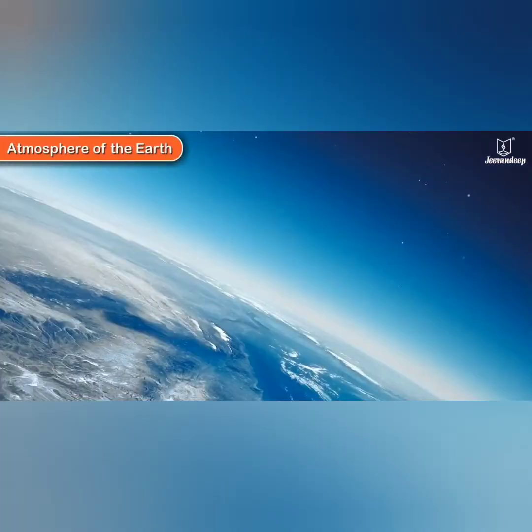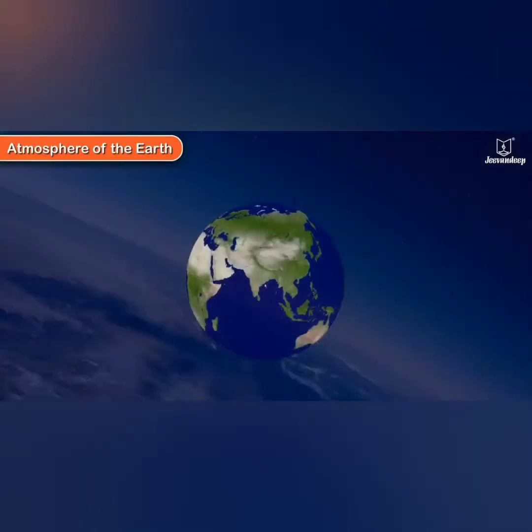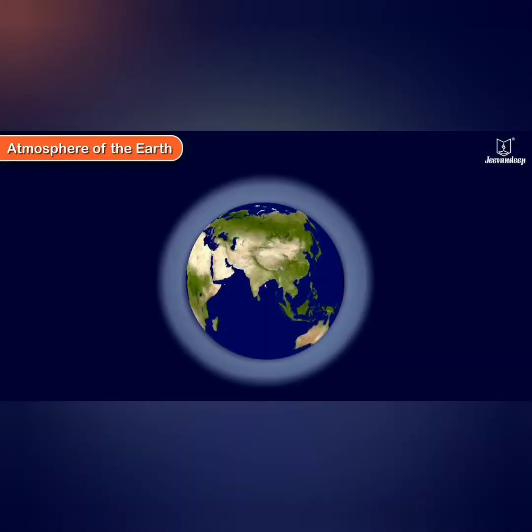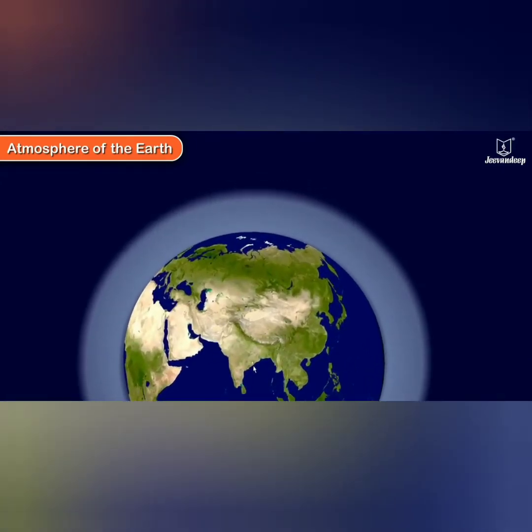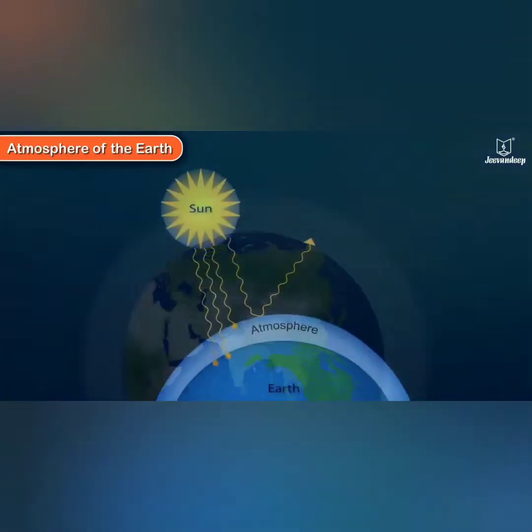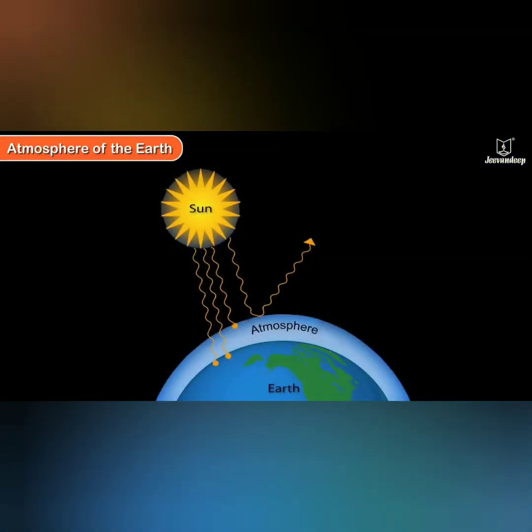Atmosphere. The Earth is surrounded by different kinds of gases. We cannot see it, but we can feel it. The blanket of air around the Earth is called atmosphere. The atmosphere protects us from the harmful rays of the sun.